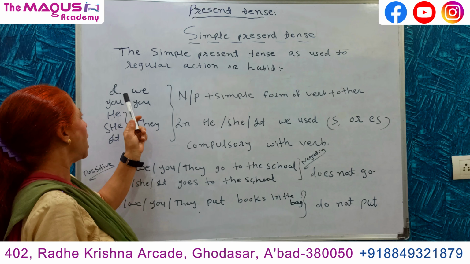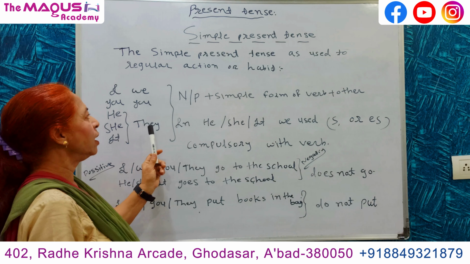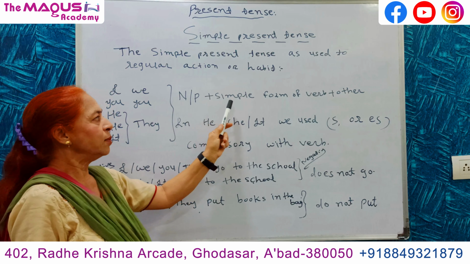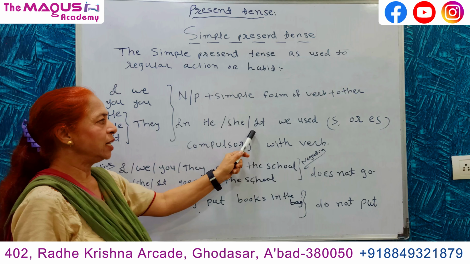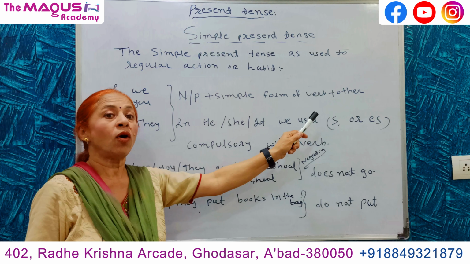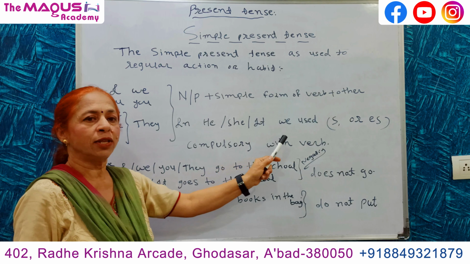First is the table: I, we, you, he, she, it, they. Noun, pronoun, simple form of verb, other part of the sentence. With he, she, it, we must use s or es with the verb.